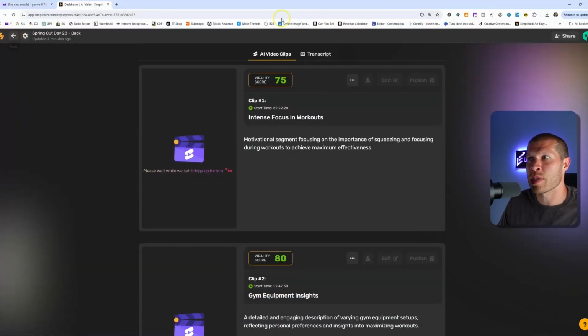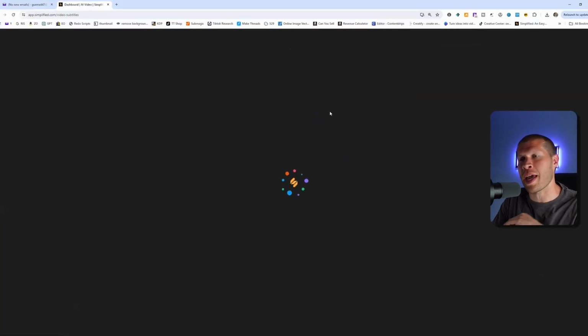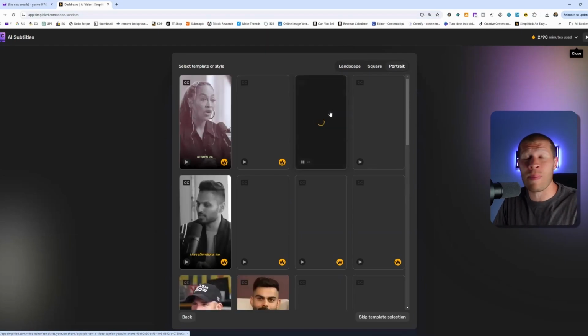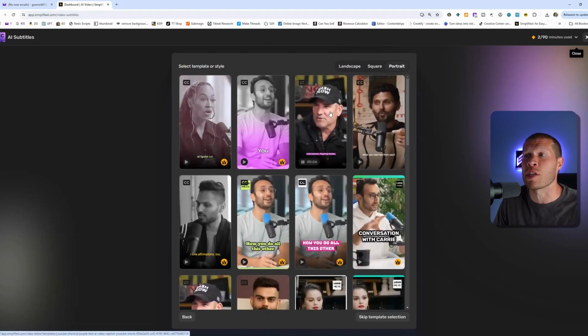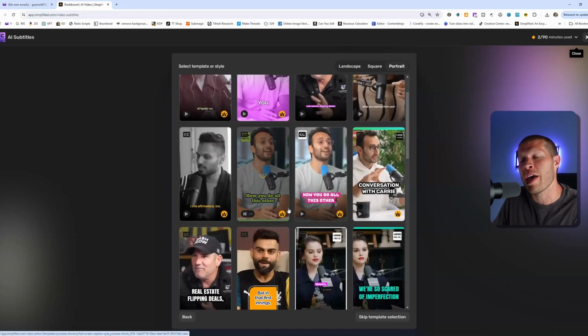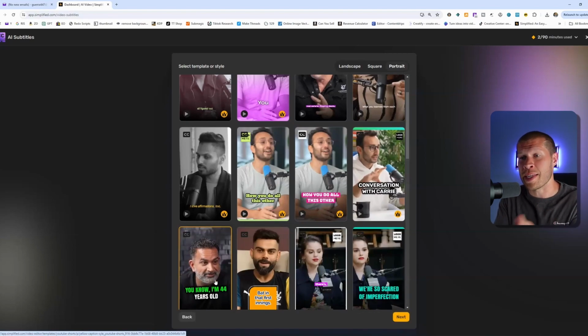Now, the other way that I use this is the AI subtitles feature, right? And this works just like any other AI subtitles feature, but it's very fast and it does a good job, and it has a lot of different templates that you can choose from. Again, choose your template. They're all here. They all work very well. It really kind of is a personal choice on what you want. So let's use the Grant Cardone one right here. Just the plain white, green, and yellow text.